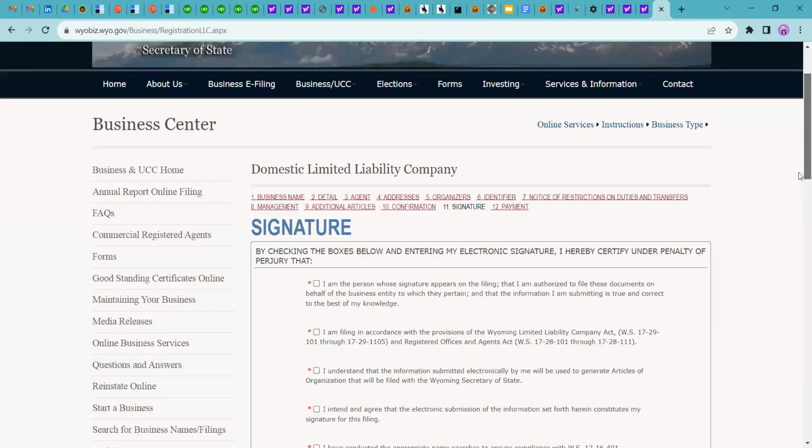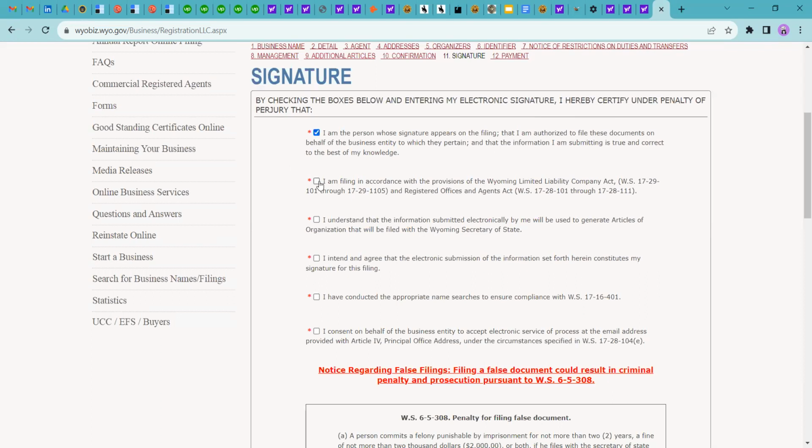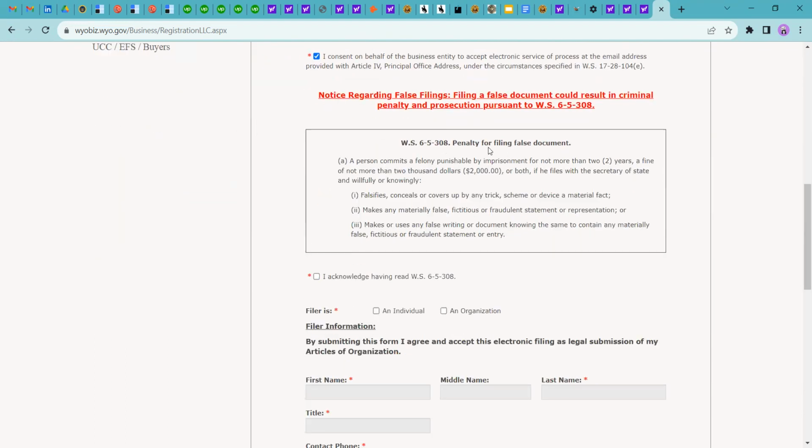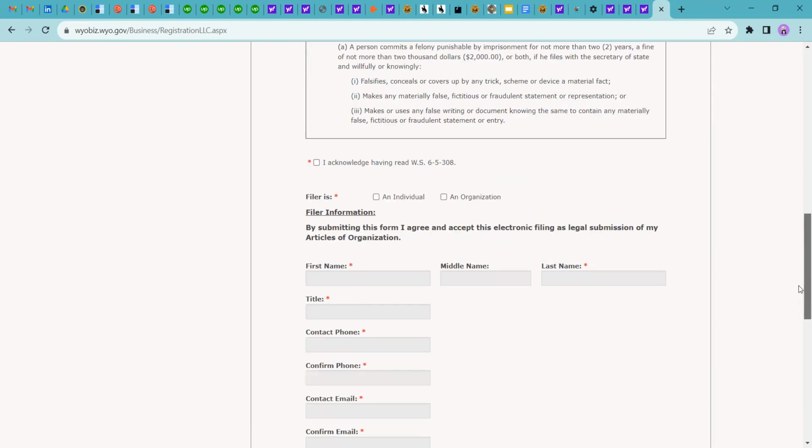Then the next step is signature. Here you need to go through all the sections and provide the confirmation by ticking this section. And they will provide the penalties if you provide a false document or add any false details. So they will provide all the details about the penal provision.